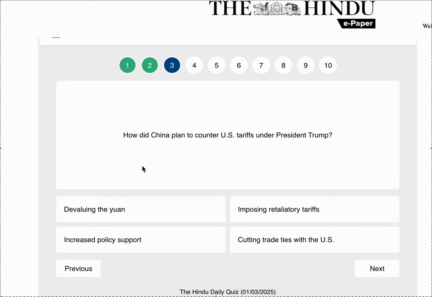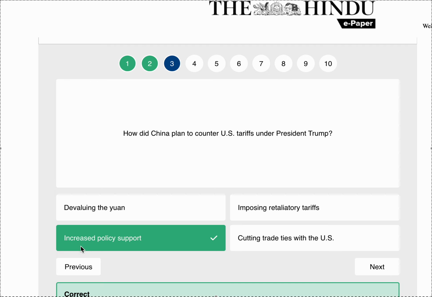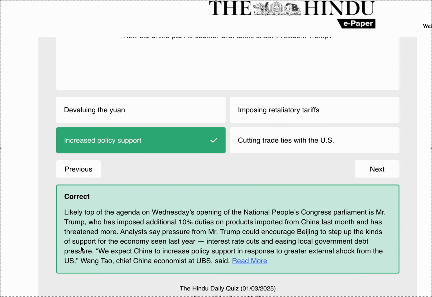How did China plan to counter US tariffs under President Trump? So, China has planned to counter these US tariffs by increased policy support. Likely top of the agenda on Wednesday's opening of the National People's Congress Parliament is Mr. Trump, who has imposed additional 10% duties on products imported from China last month and has threatened more.